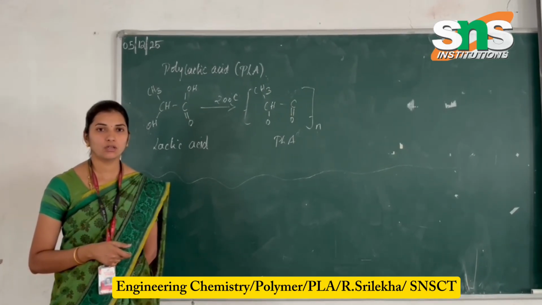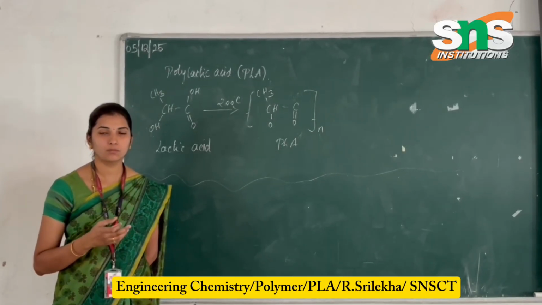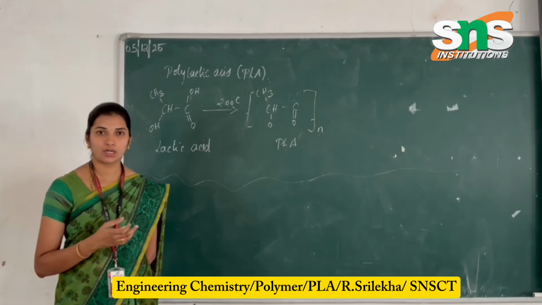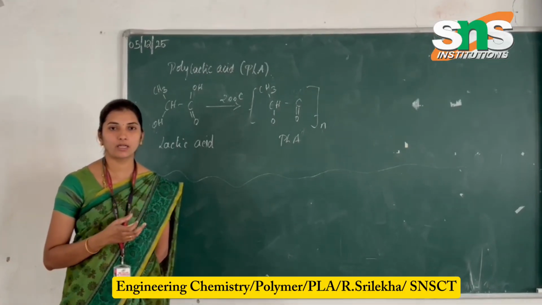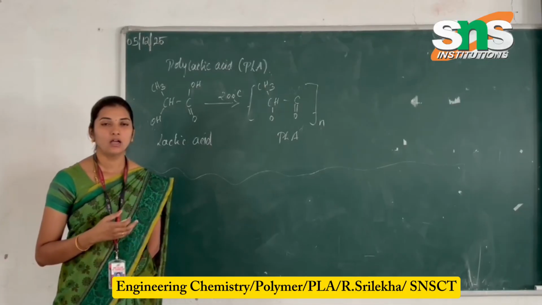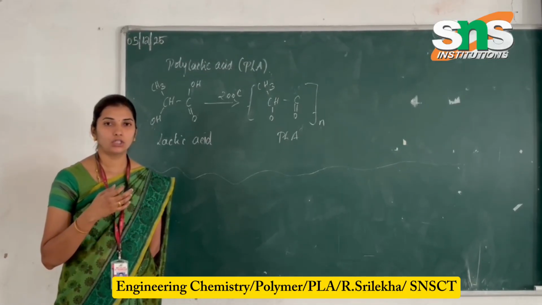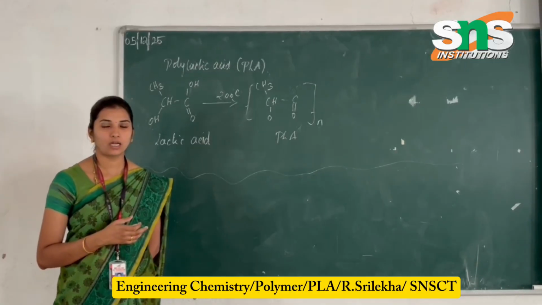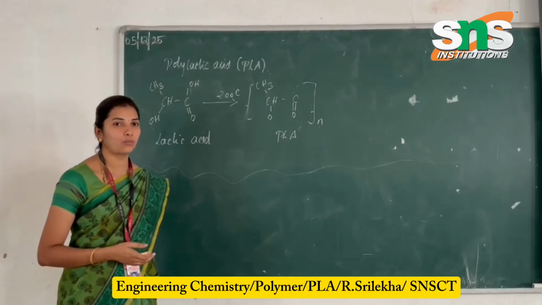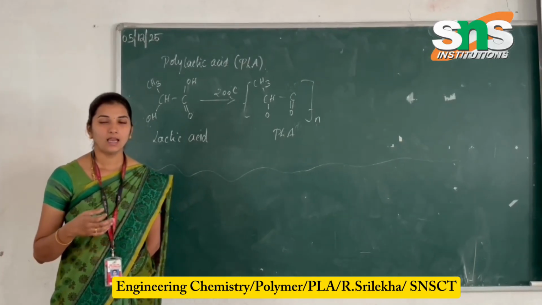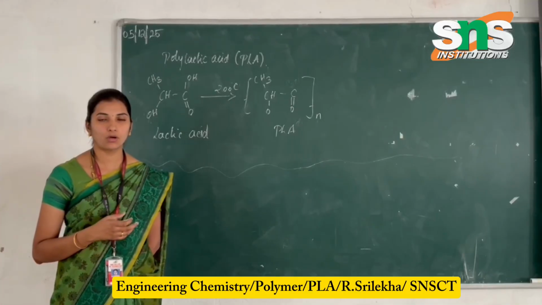The formation of lactic acid is only from fermented starch, from maize and corn, with the sugarcane pulp and the sugar beet pulp. The sugar beet pulp and the sugarcane pulp can be fermented to form starch, and with the removal of starch it can be filtered by using a process at 200 degrees Celsius, and it forms lactic acid. So the starch preparation is considered for the monomer of lactic acid.